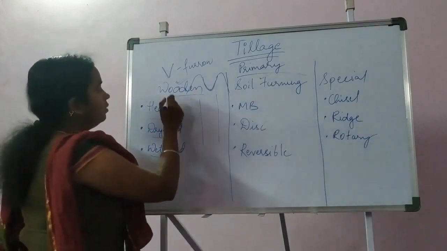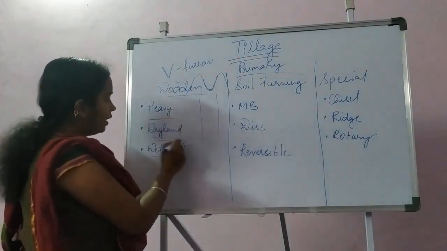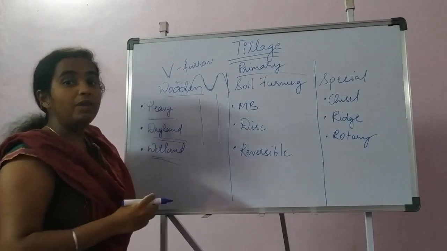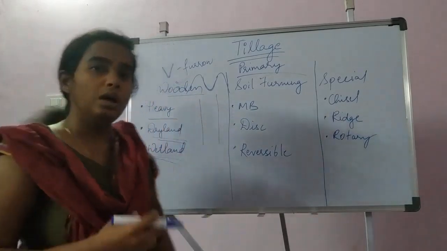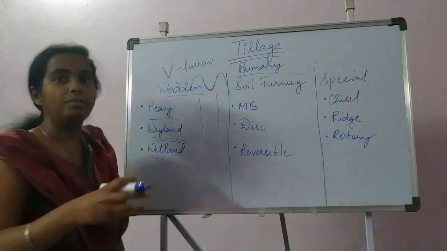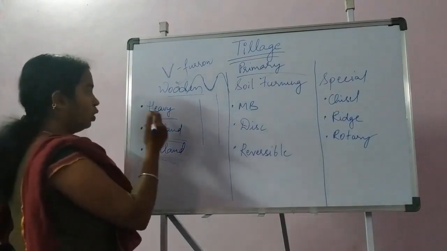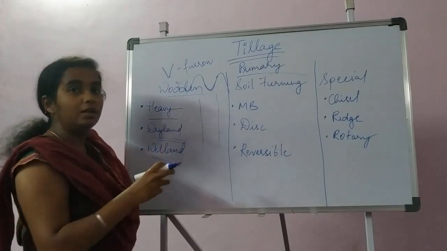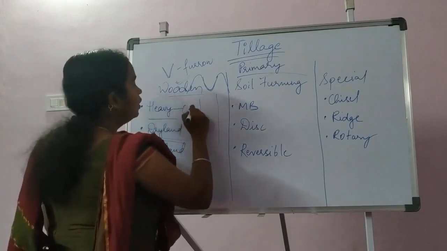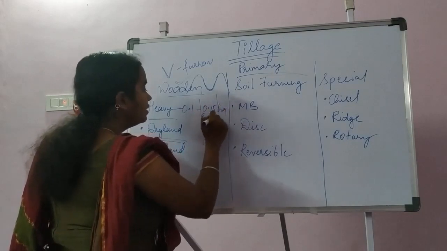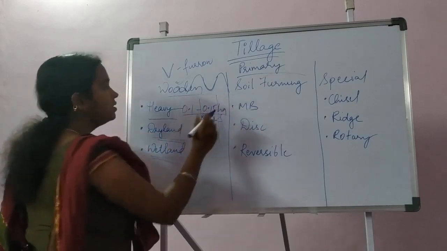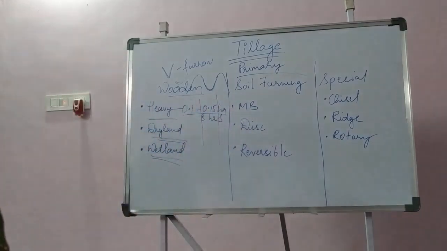Under the wooden plow, we have the heavy plow, dryland plow and wetland plow. Heavy plows are used especially for heavy soils like clay soils or any other soil with a clay component. This heavy plow covers an area of 0.1 to 0.15 hectare in 8 hours a day. This is the area covered by the heavy plow.